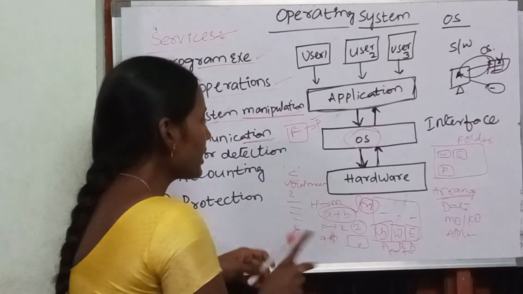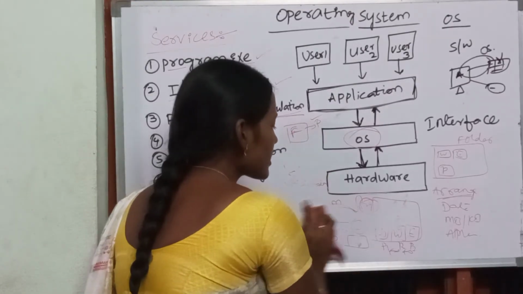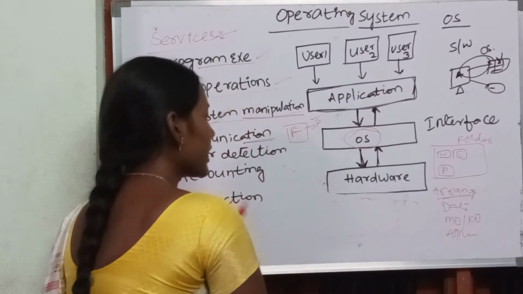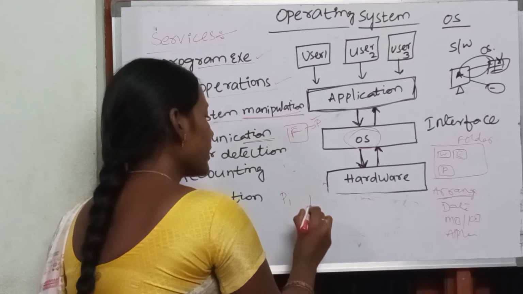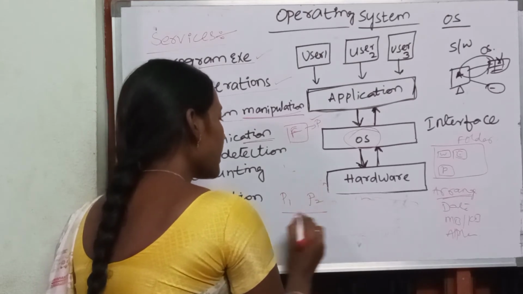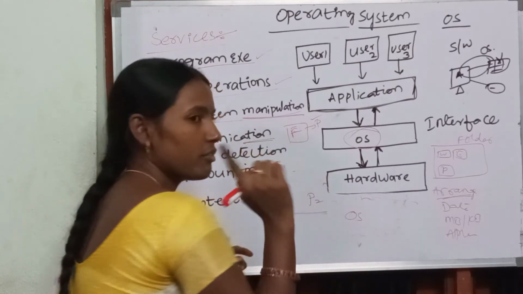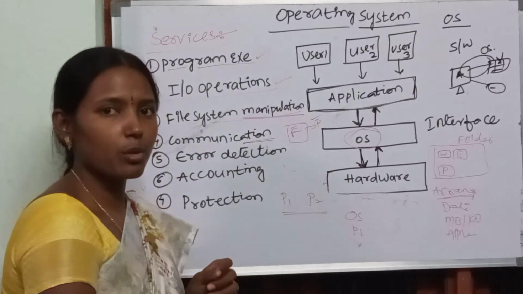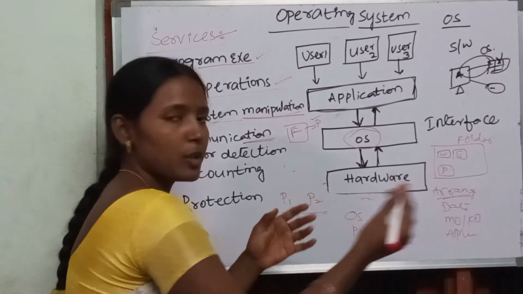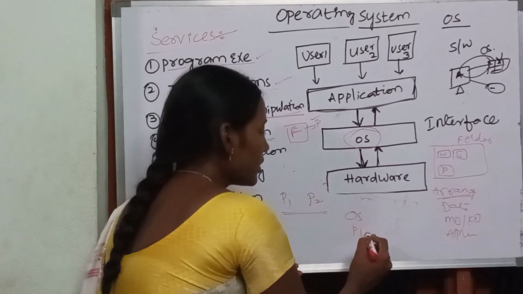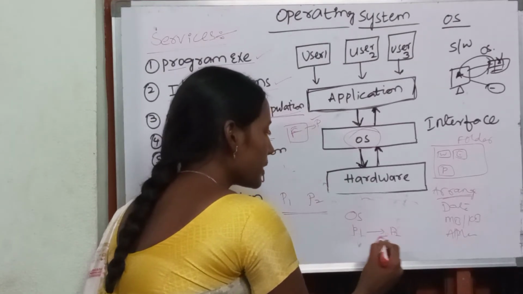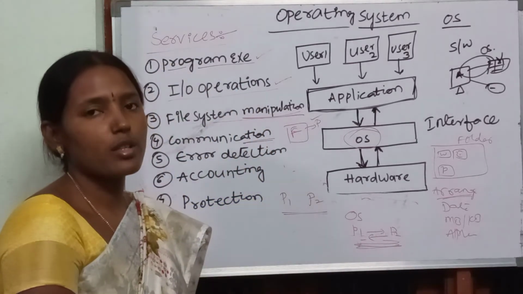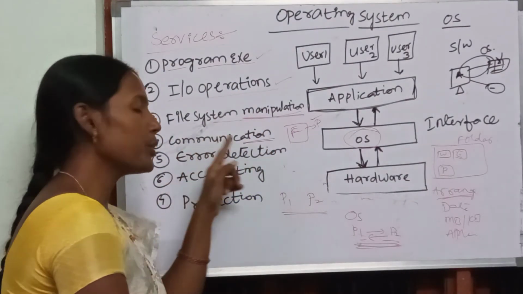One more example we can take for this. Consider there are two processes in the main memory. When you have the process management concept, that will come. So there are two processes P1 and P2. At a time the operating system executes only one process. Now currently the operating system is executing, consider, the P1 process. Next what will happen? Next P2 should come. So when P1 goes out, P2 will come in. So here also communication is needed between the processes. That we call communication.